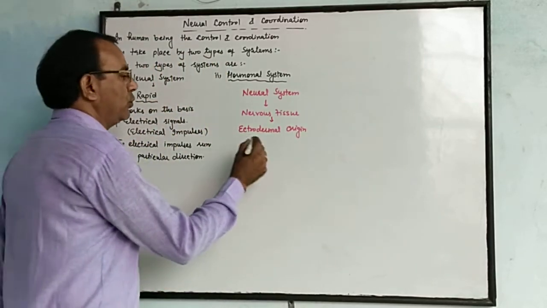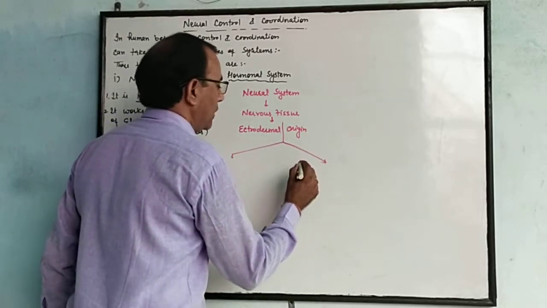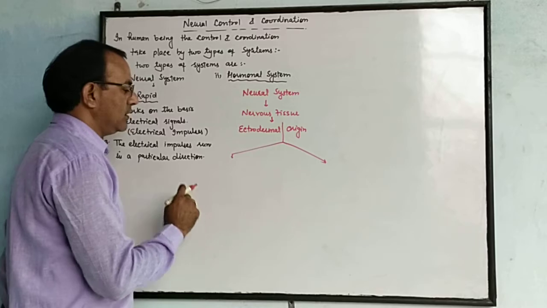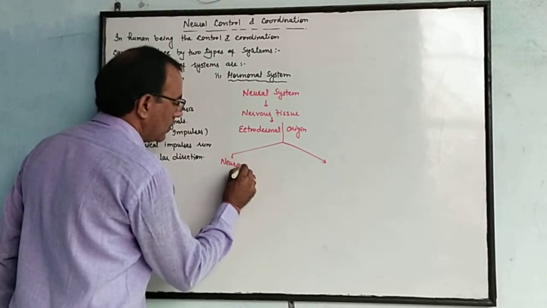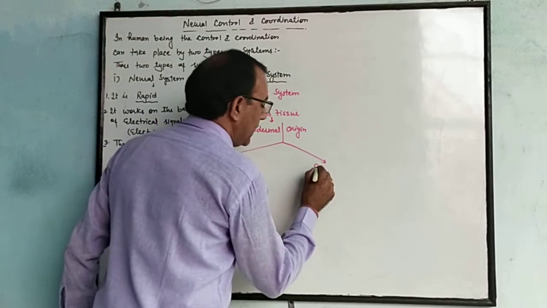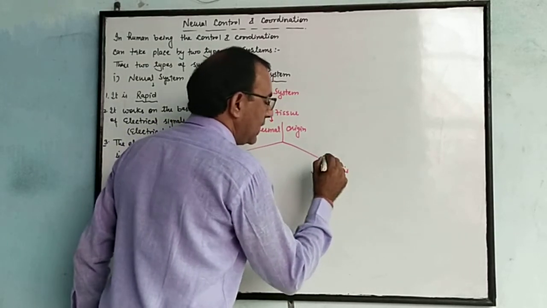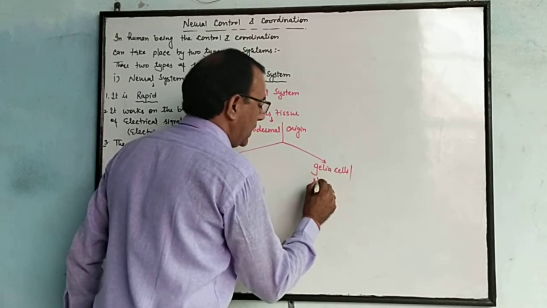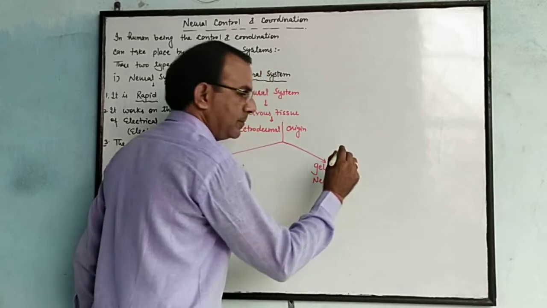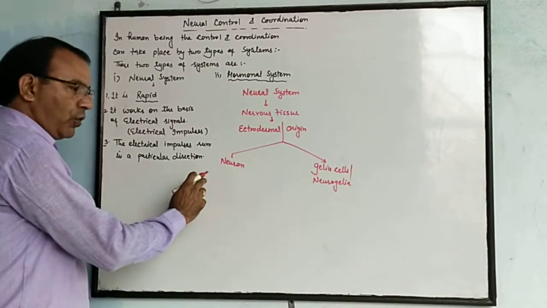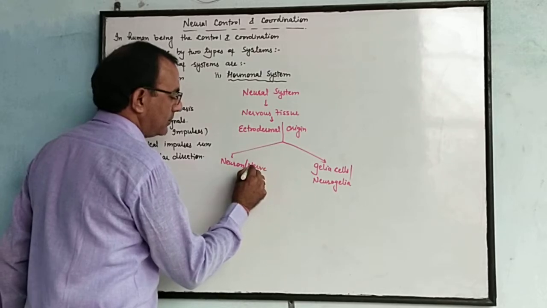Nervous tissue contains two parts, the neuron and the glia cell. The glia cell is also known as neuroglia. The neuron is also known as a nerve cell.